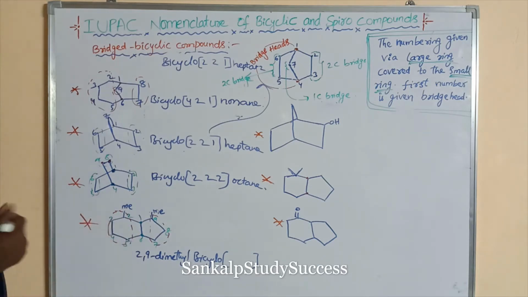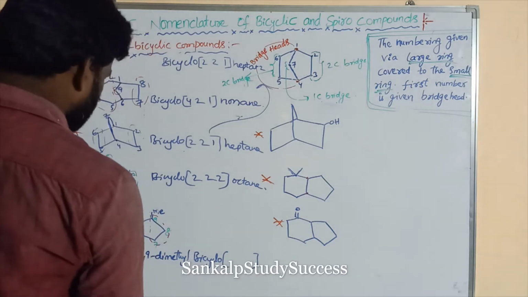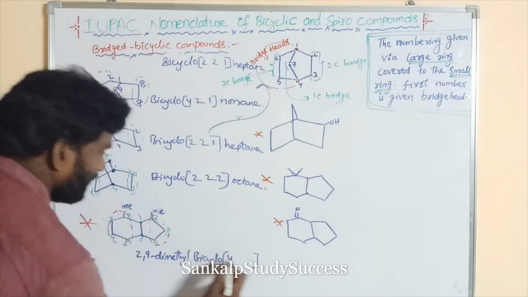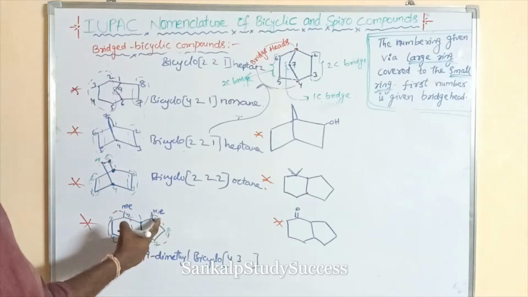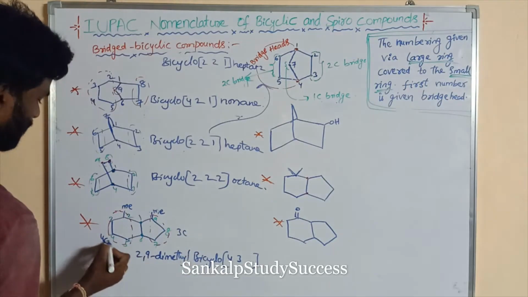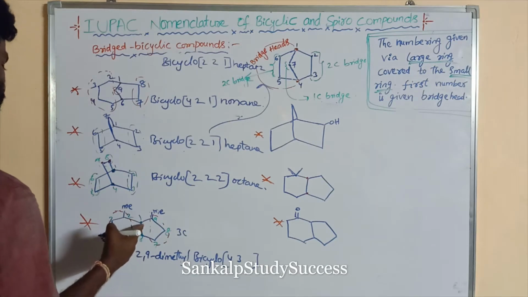So first of all we write the higher number. So this is 4, this is 3, and here the bridged carbon is 0.